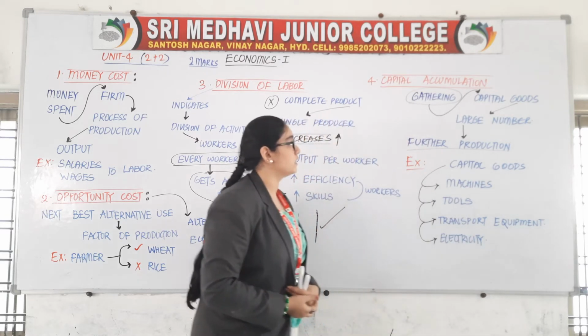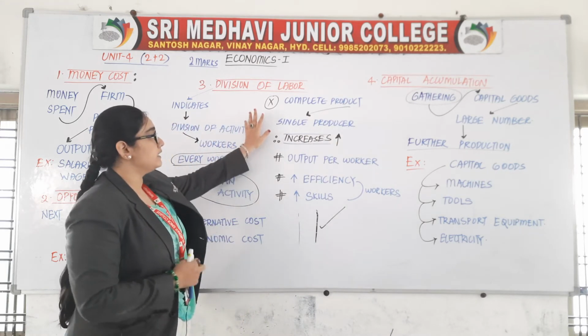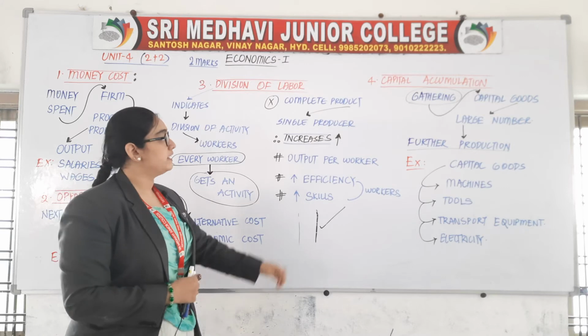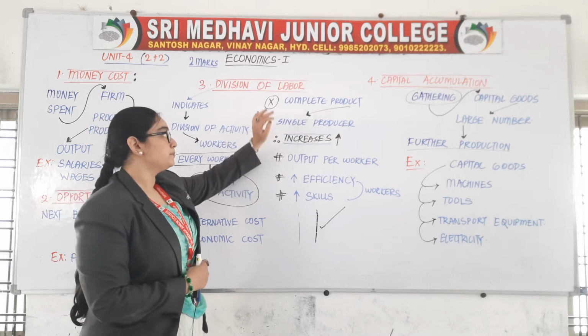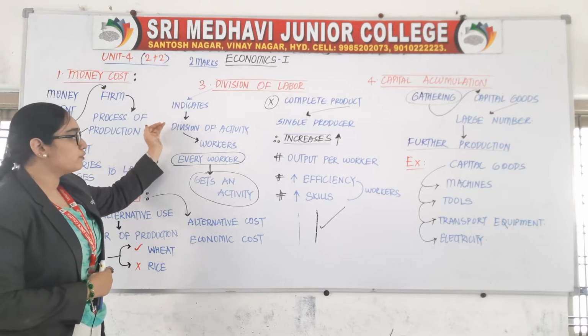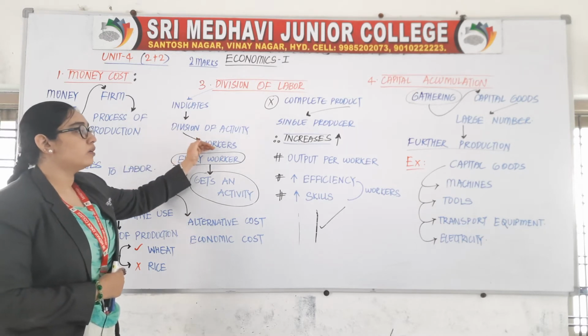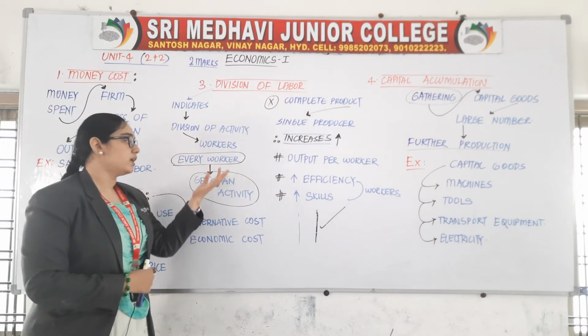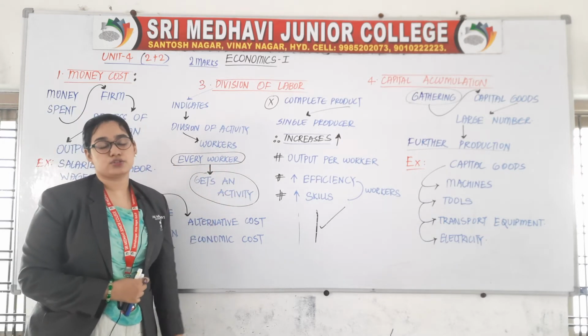Let us go to the third concept, that is division of labor. Our third concept is division of labor. Here it indicates division of an activity among workers in such a way that every worker gets an activity to do.